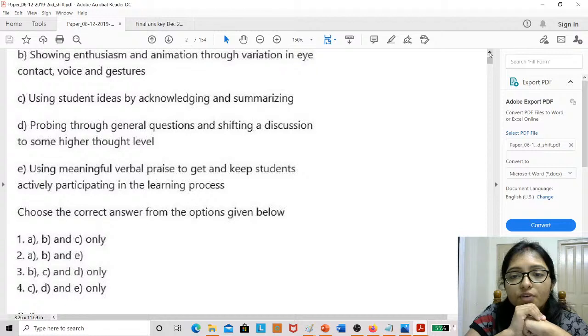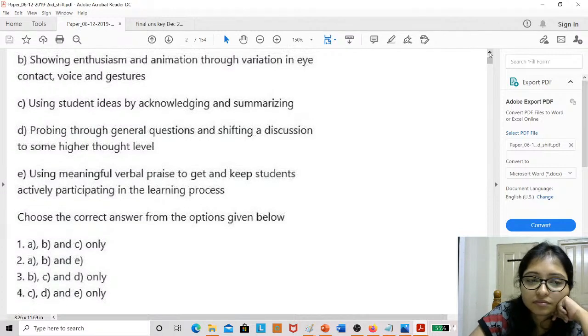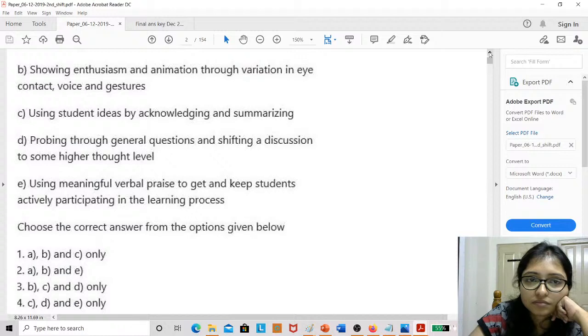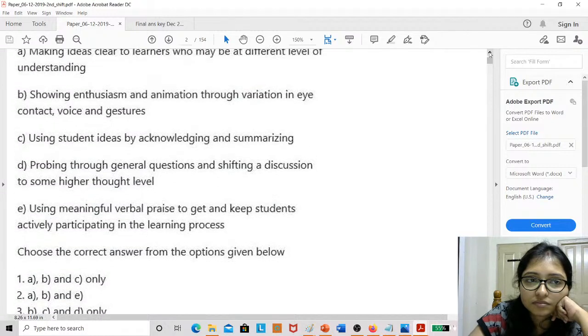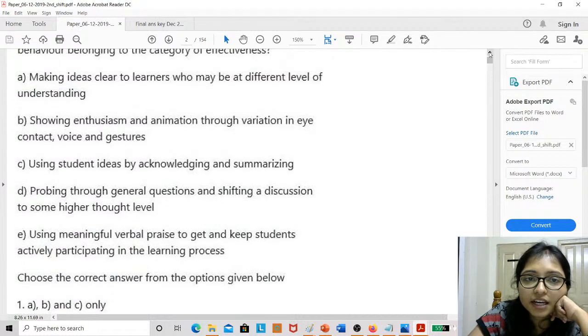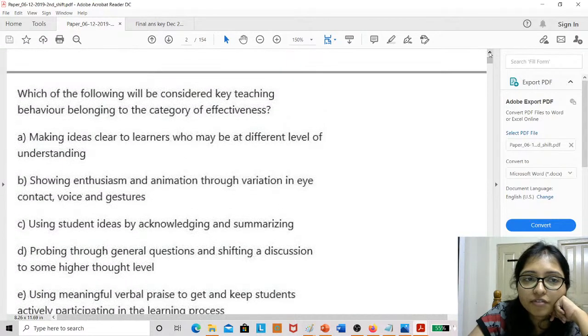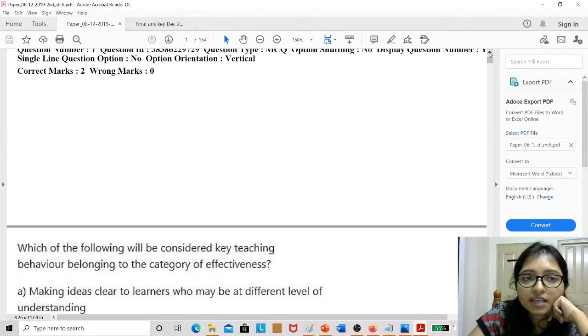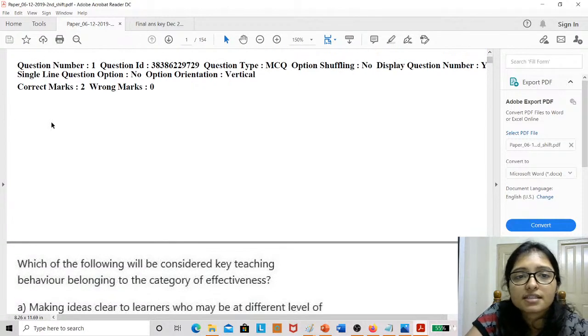Answer, everyone, try to answer fast. A was making ideas clear to learners who have different levels of understanding. So everyone is giving the answer. So let's see what is the answer.